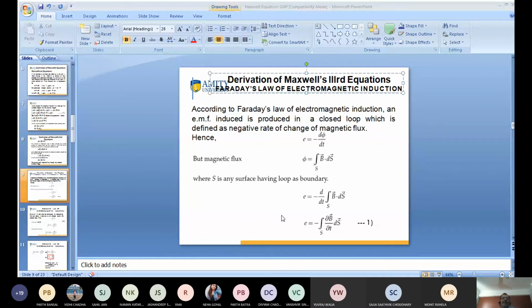So we can write here E is equal to minus d by dt of the surface integral of B dot dS. I take the derivative inside the integral, so we can write E is equal to minus the surface integral of del B by del t dot dS. This is equation number 1. So I again proceed further.